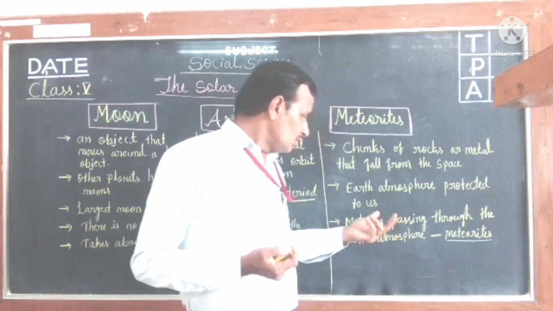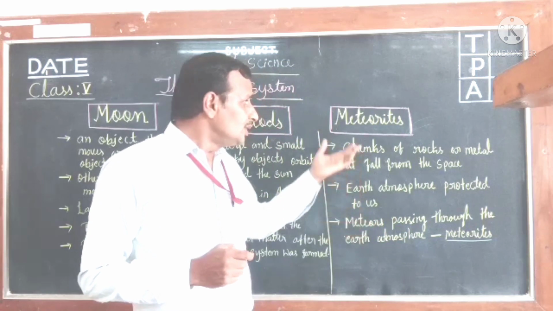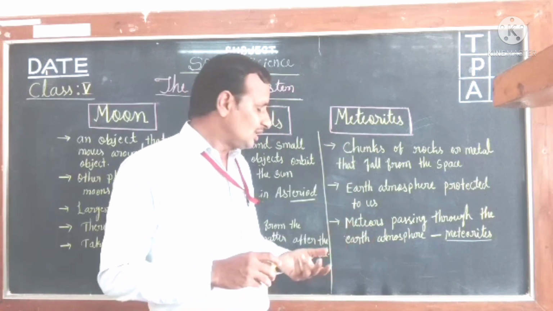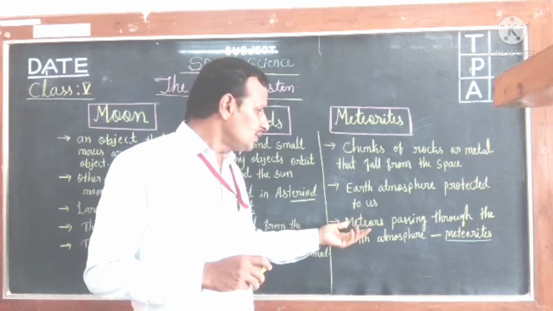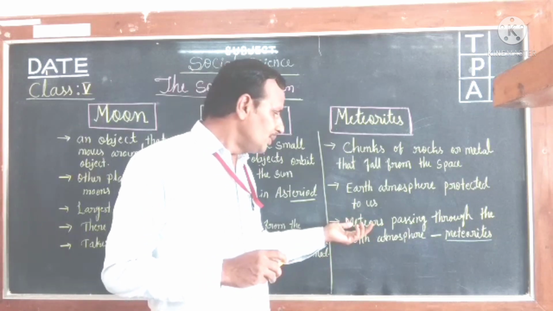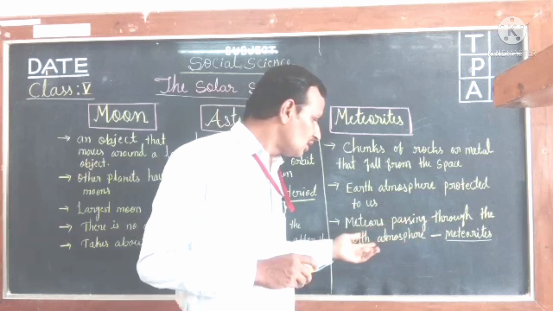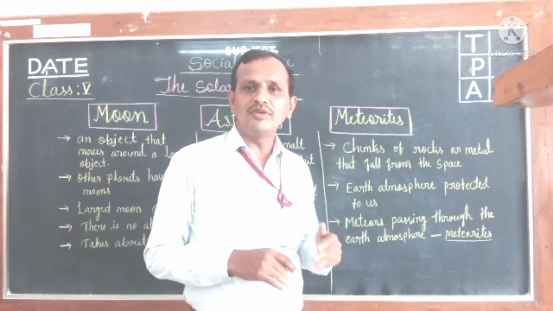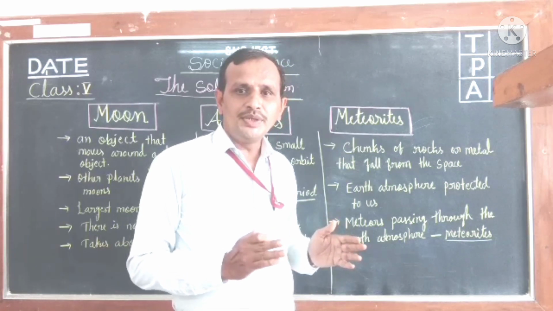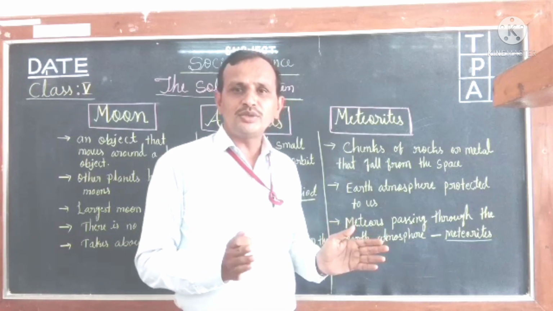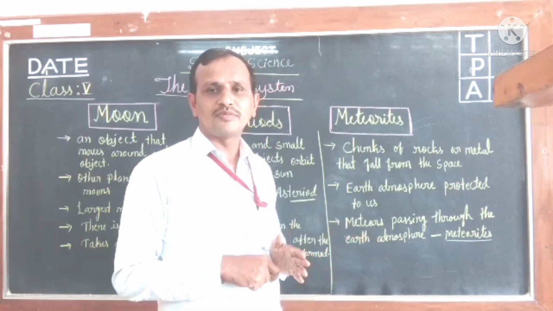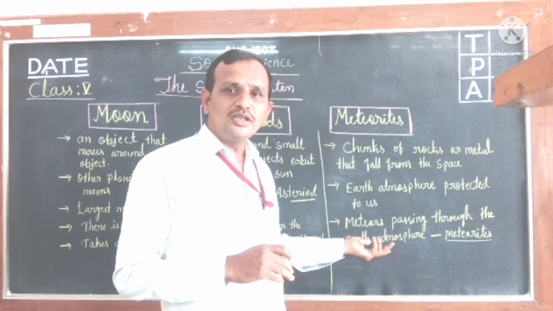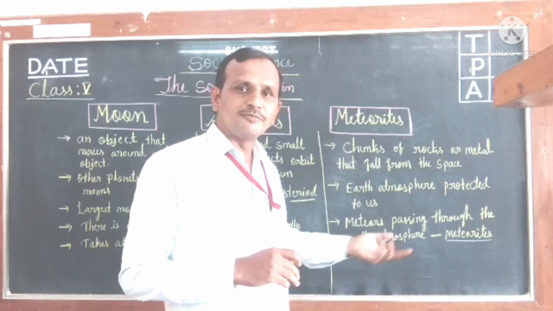And what are meteorites? Children, meteors always pass through the earth's atmosphere, and usually they are burned.